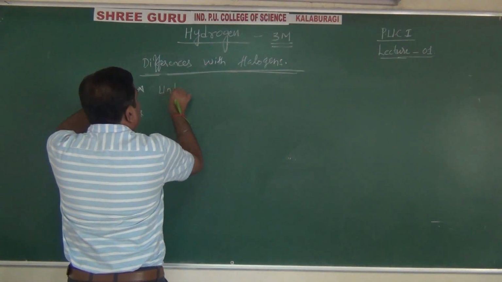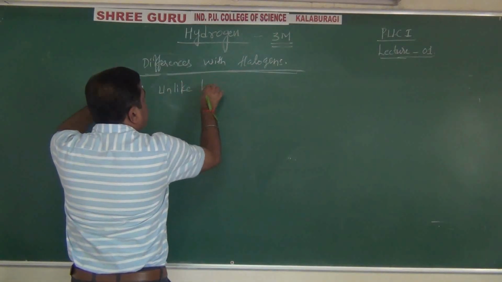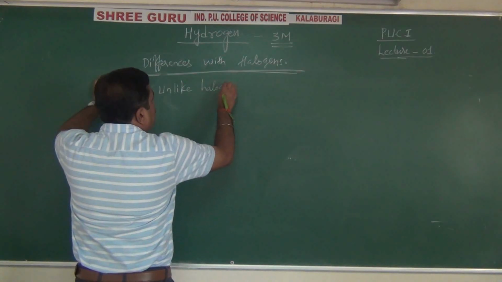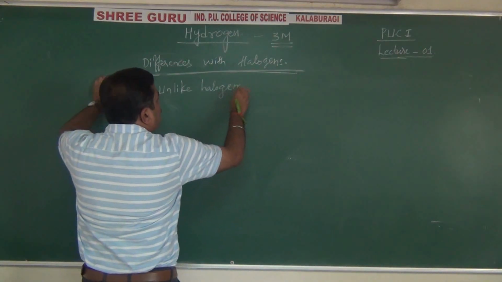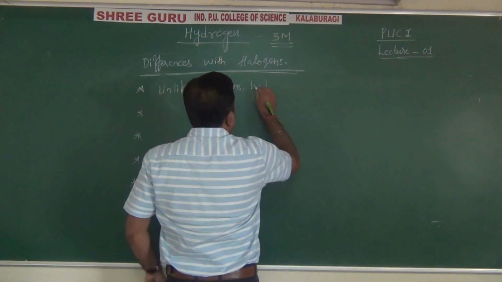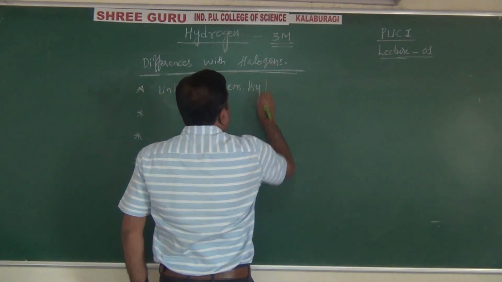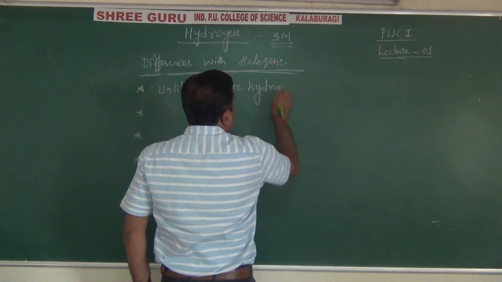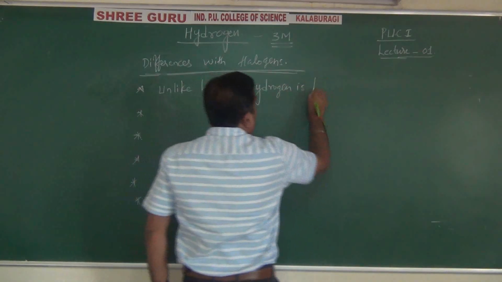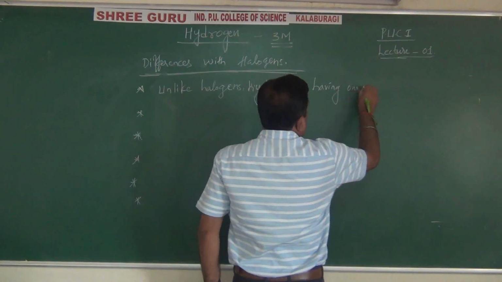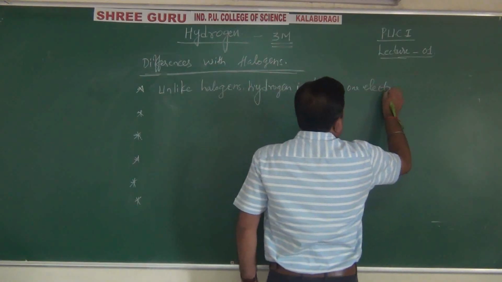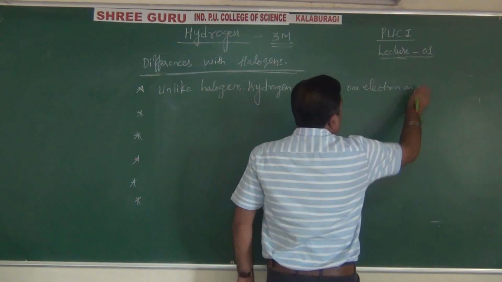Unlike halogens, hydrogen is having one electron and one.